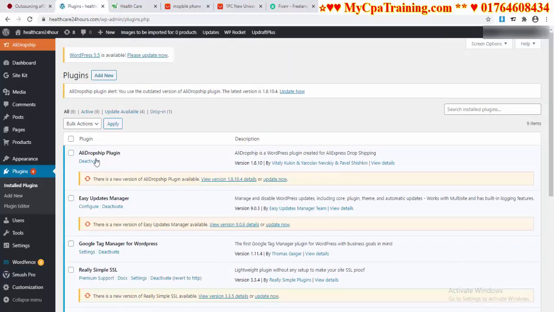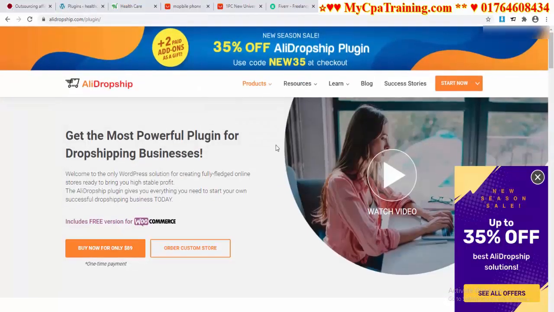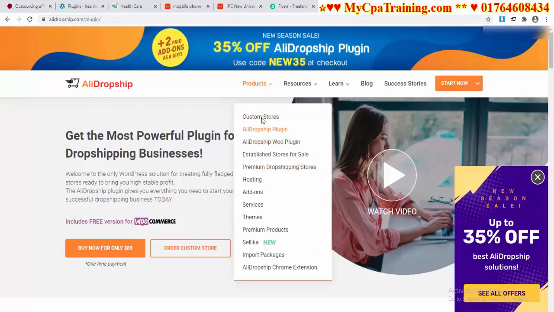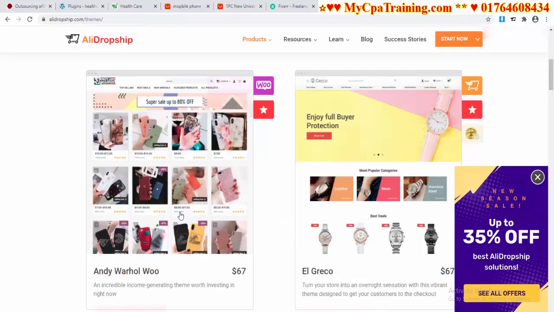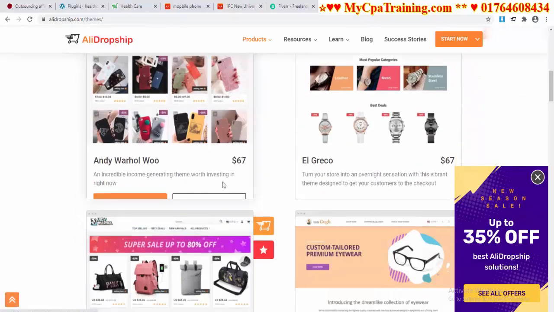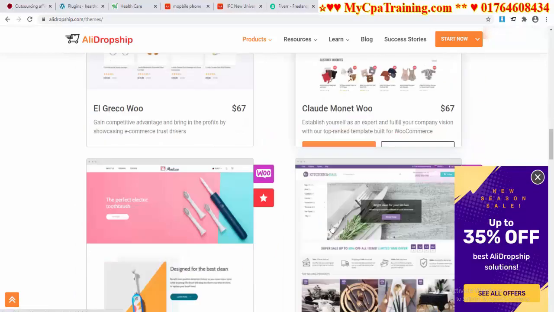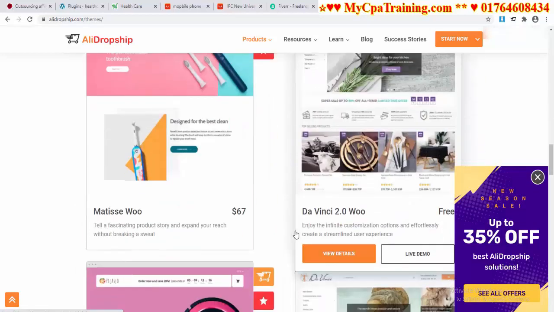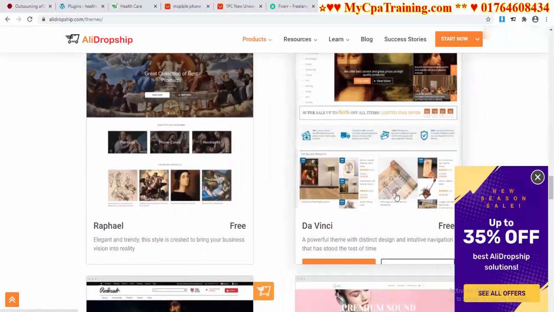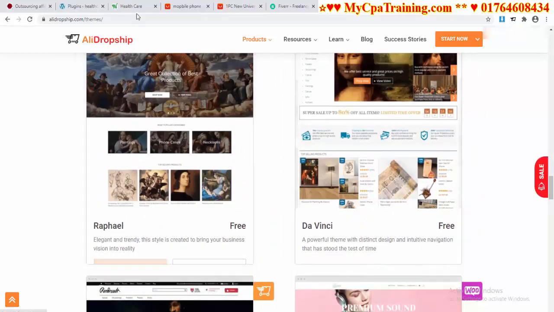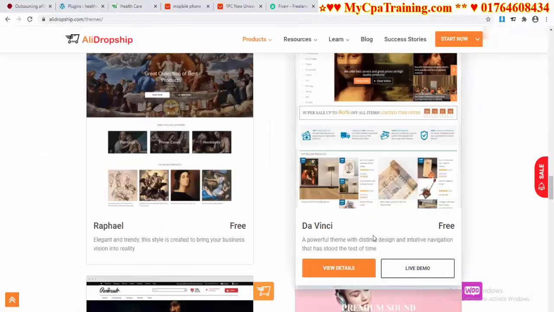Okay, when you install the Ali Dropship plugin, you will get this option, Ali Dropship, and you have to add a theme to your website. You can collect this theme from Ali Dropship for free. Let me show you. If I go to products, themes, if you use the Ali Dropship U plugin, you have to install these themes, but if you use the Ali Dropship plugin, you can use this theme. I used this theme for this design. The theme name is Da Vinci.